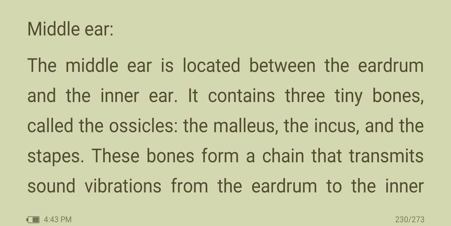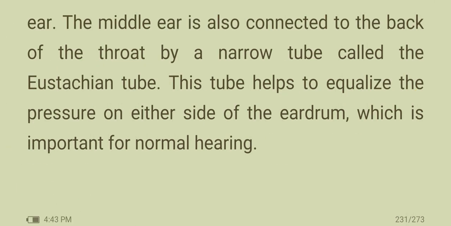Middle ear. The middle ear is located between the eardrum and the inner ear. It contains three tiny bones called the ossicles: the malleus, the incus, and the stapes. These bones form a chain that transmits sound vibrations from the eardrum to the inner ear. The middle ear is also connected to the back of the throat by a narrow tube called the eustachian tube. This tube helps to equalize the pressure on either side of the eardrum, which is important for normal hearing.